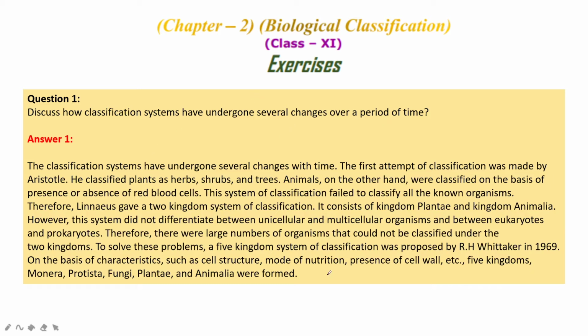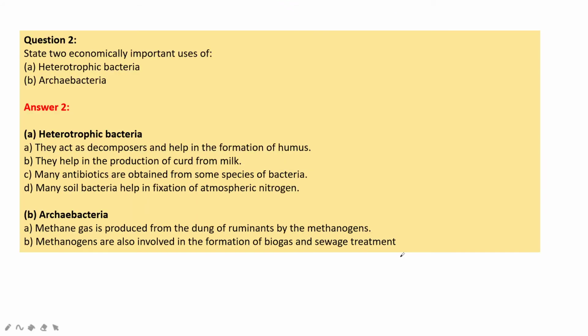On the basis of what characteristics were included in the classification, if you see, all five are covered. The criteria for the classification are cell structure, body organization, mode of nutrition, presence of cell wall, reproduction, and the next one is evolutionary relationships, also phylogenetic relationship. All these things were given by R.H. Whittaker in 1969.